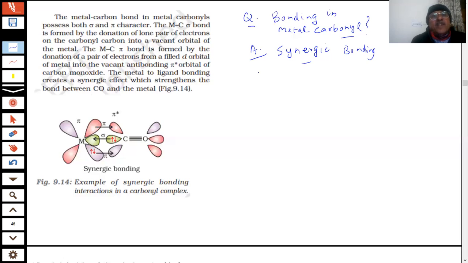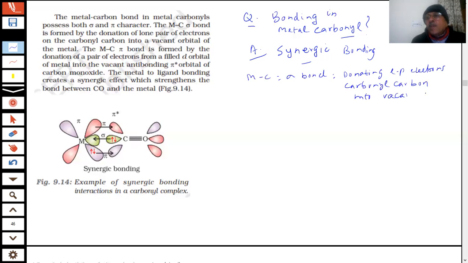So there is a metal carbon sigma bond, which is formed due to donation of lone pairs of electrons by the carbonyl carbon into vacant orbitals of the metal. One bond is this. Second, there is a metal carbon pi bond.